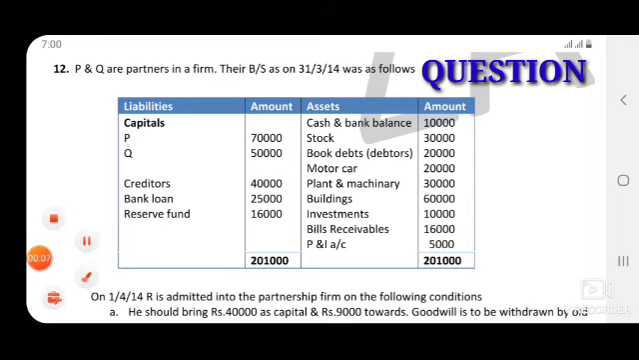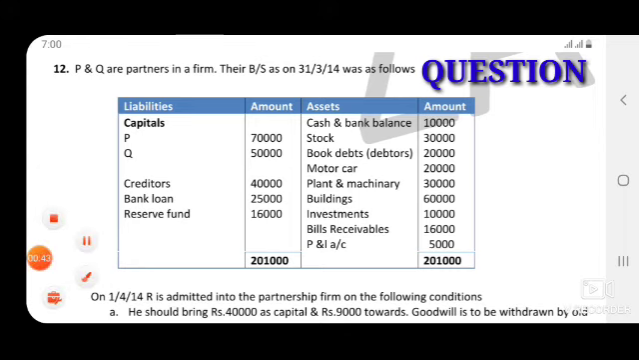P and Q are partners in a firm. Their balance sheet as on 31st March 2014 was as follows. So here P and Q are old partners, and the ratio is not given. In the absence of the old ratio, revaluation account profit or loss and accumulated profit or loss are shared equally among the old partners.